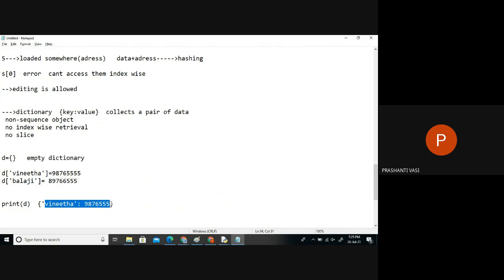So instead of index, these are taken like the index values. Whenever I try to search any data, what I want is to search from the dictionary all the information which belongs to Vinita. So for that, we can just say search in the dictionary the mobile number of Vinita. When I mention this, I'll get the information which is mapped against this particular name, which is nothing but just a mobile number.